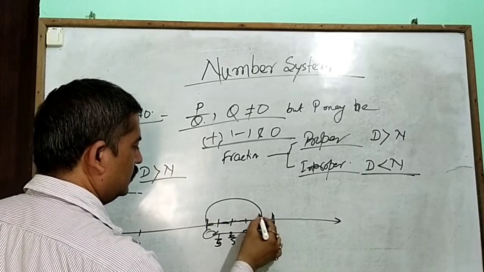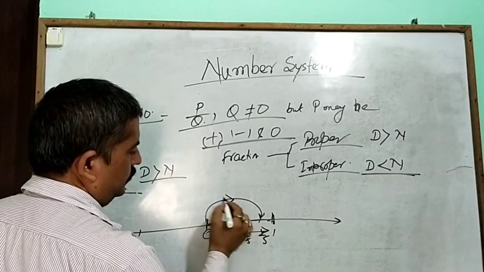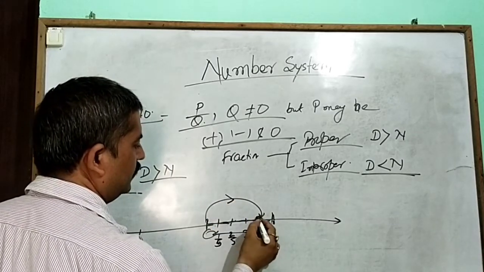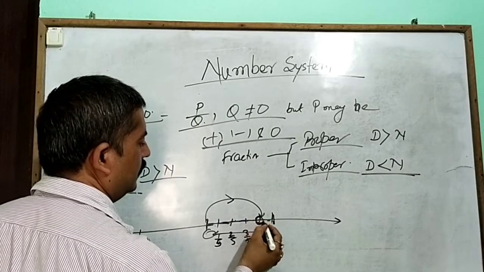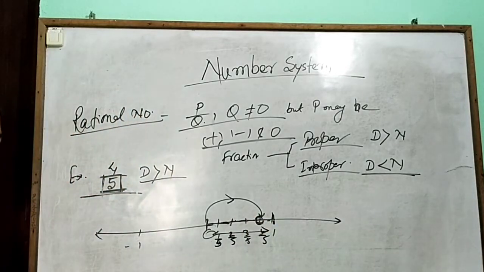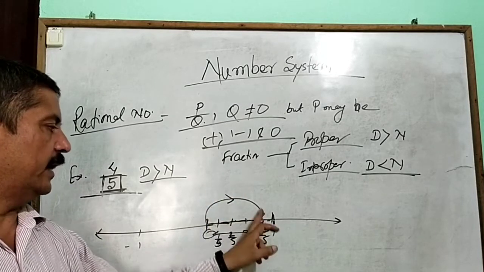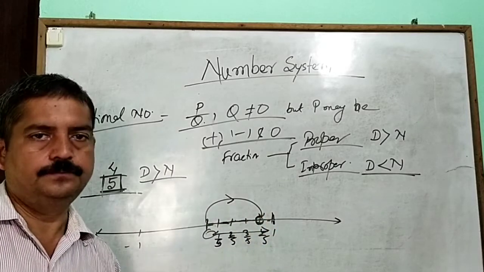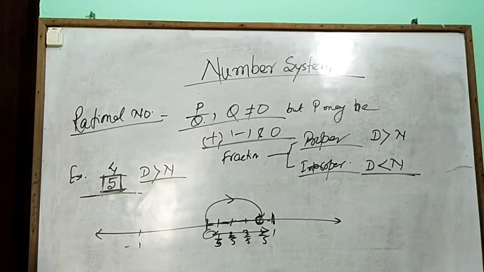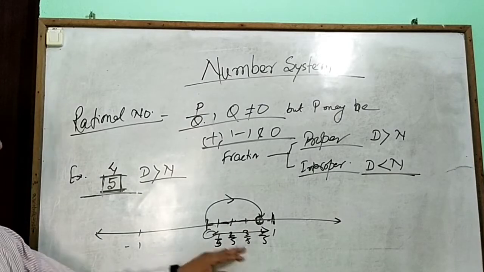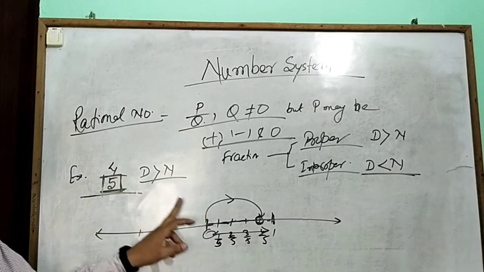Some books have only a circle for that point, or some books represent it by putting an arrow sign. So that's the way of representing any proper fraction.